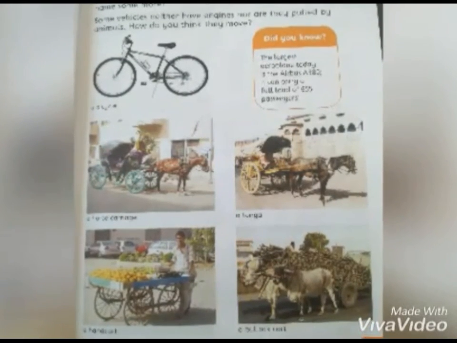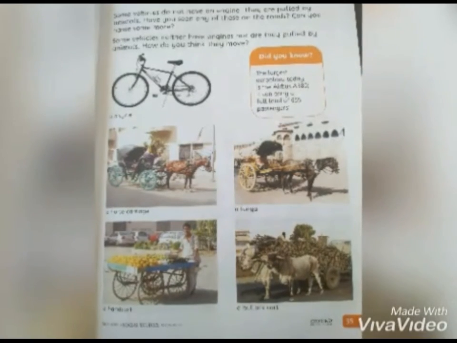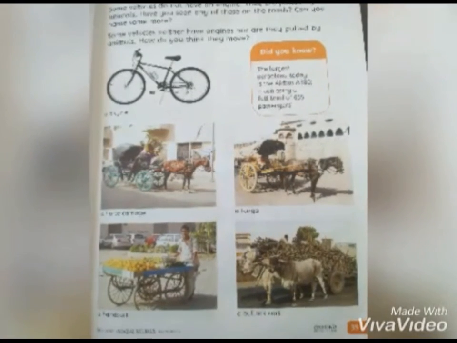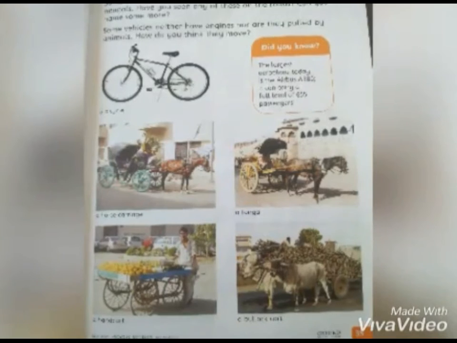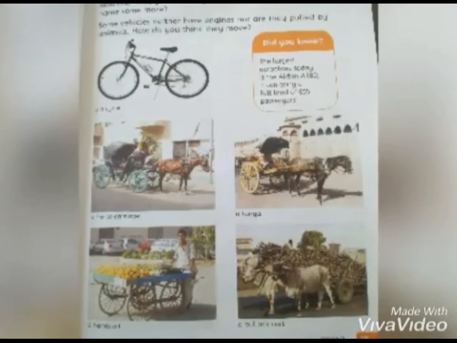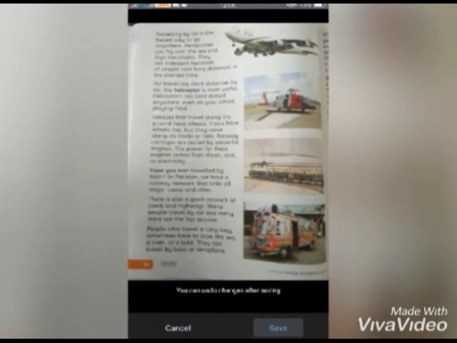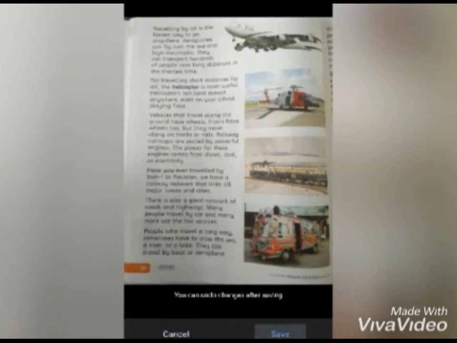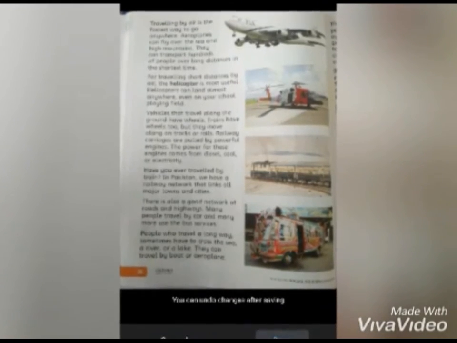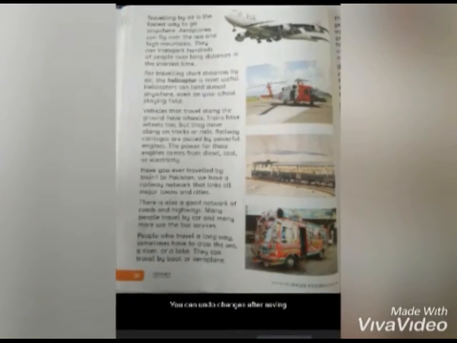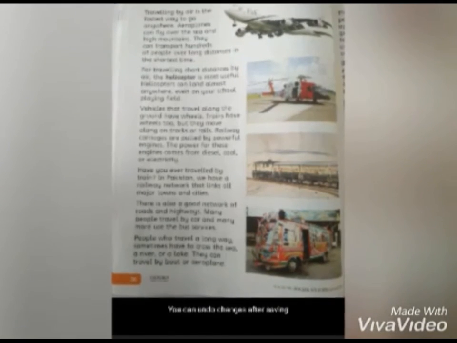You know what? Some vehicles neither have an engine nor are they pulled by animals. How do you think they move? An example of these kinds of vehicles is the bicycle. Air is the fastest way to go anywhere. Of course, aeroplanes can fly over the seas and high mountains. They can transport hundreds of people over long distances in a short time.